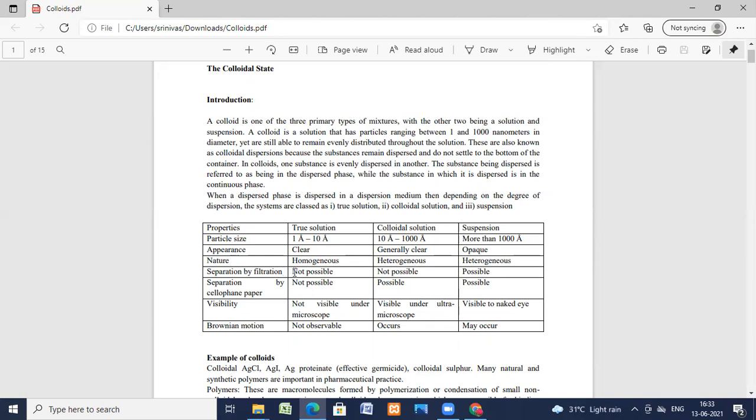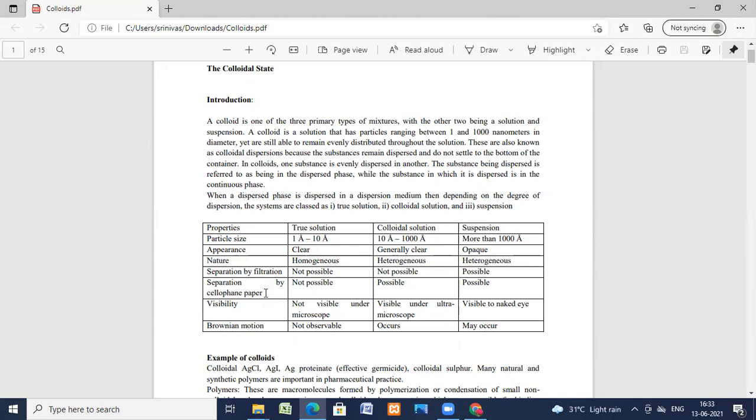Now we'll see separation by filtration. For true solutions, separation by filtration is not possible. Even for colloidal solutions, separation by filtration is not possible. For suspensions, it is very easily possible.